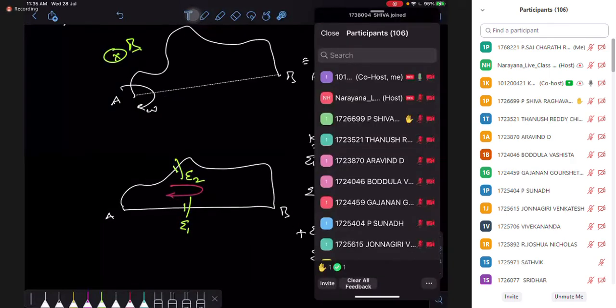Yes, Shiva. Sir, if the rod is hinged at the center and they ask the induced EMF at the ends, then what should we do, sir? We are coming to the problems. I'll give you this one problem. Try that.